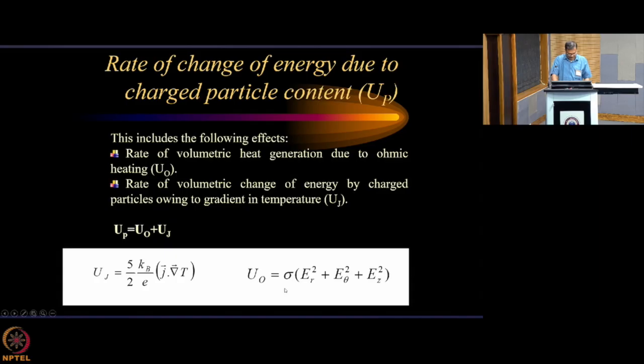So this term will be there, and you can write this in terms of current density as J square by sigma. So this is the rate of change of energy due to charged particle content. You can see that both of them are related with charged particles. J is equal to sigma E, sigma is the conductivity, and that is due to the charged particles, and then this sigma E square is the ohmic heating term.